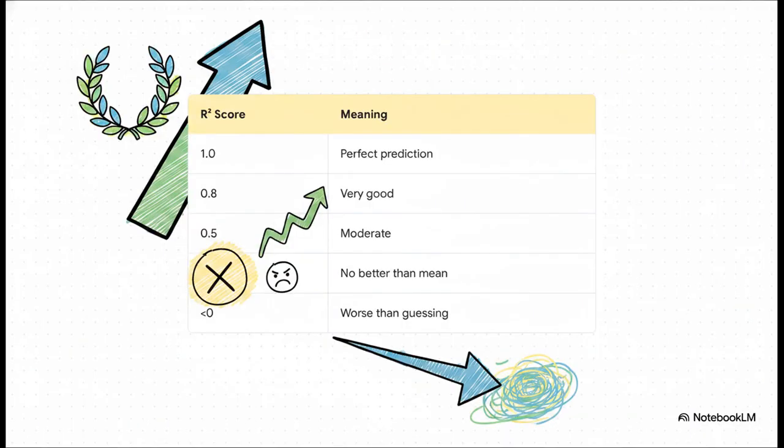But honestly, the easiest grade to read is the R-squared score. It's like a straightforward report card where a 1.0 is totally perfect. An R-squared of 0.8 means your model is doing great, capturing 80% of the variance in the data. But if you see a 0, your algorithm is literally no better than just predicting the average every single time. And anything below 0, yeah, your highly trained machine is doing worse than just blindly guessing.